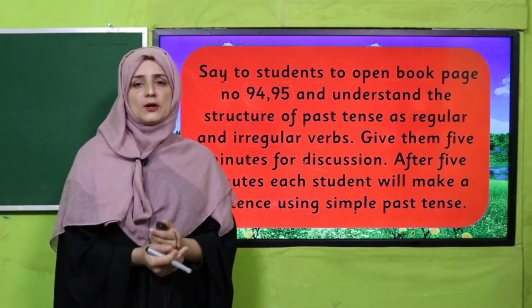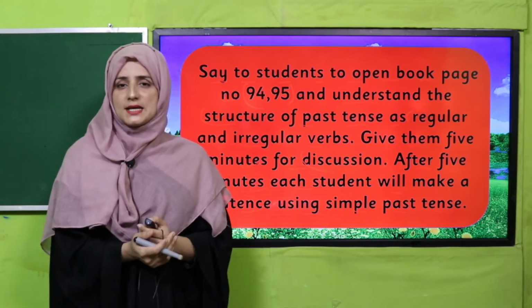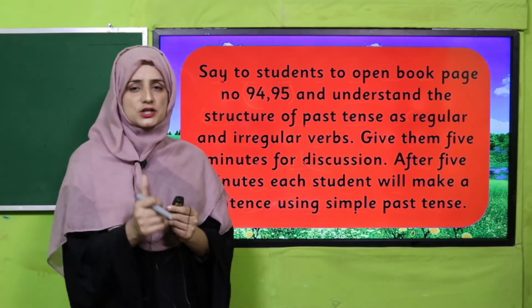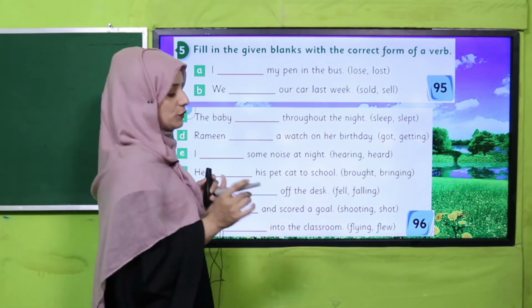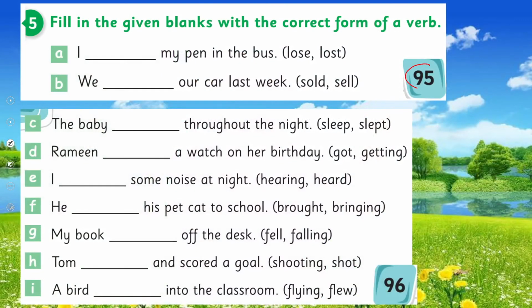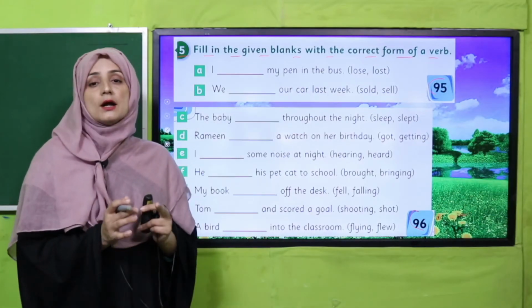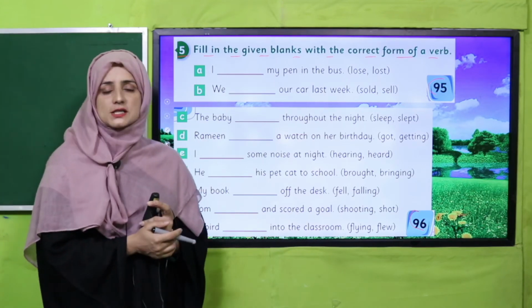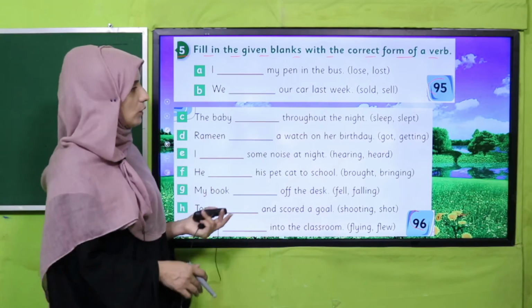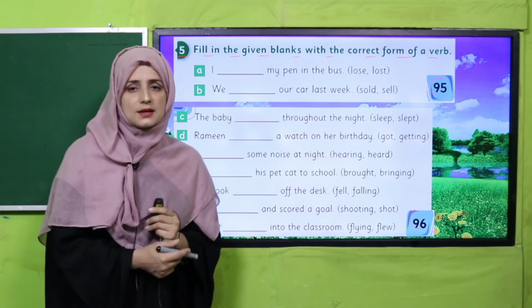Excellent job, and I hope you have done it nicely and now you are feeling fresh. Good. So now we will move to an individual activity, my dear students, on page number 95 and 96. Question number 5 is there. Fill in the given blanks with the correct form of a verb. Yes, my dear students, after performing in group, now you are moving to do individual assessment. So keep this whole work in your book and then come back.